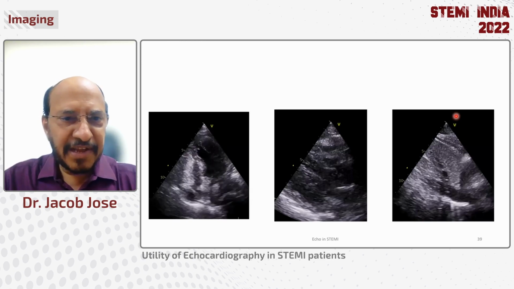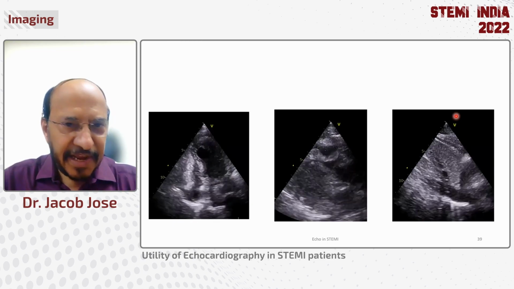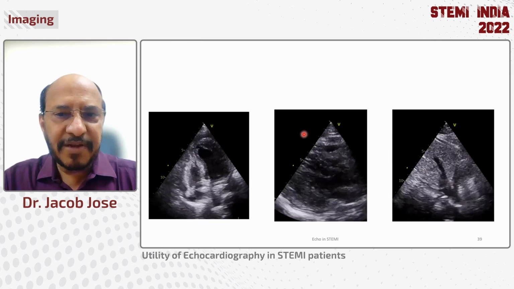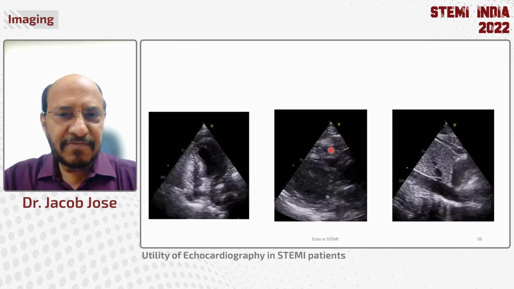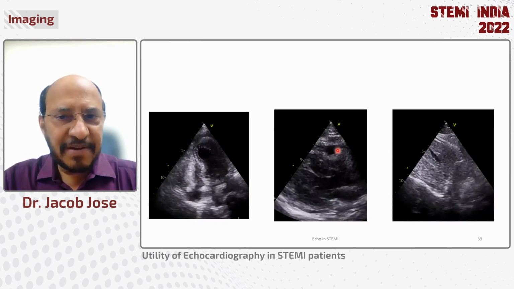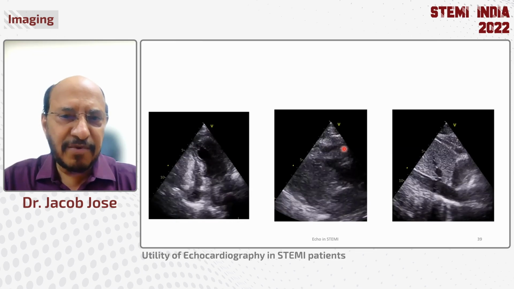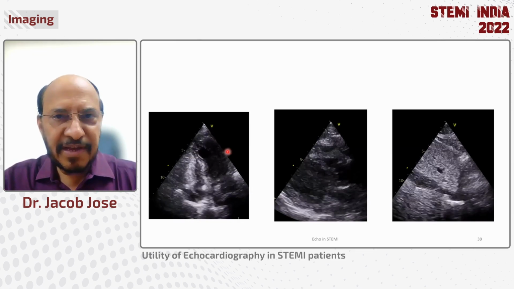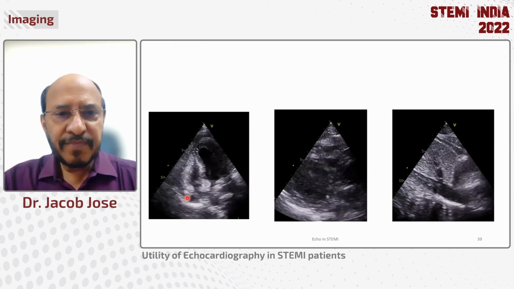This is a patient that we recently came across, who on the second day in the ICU suddenly developed a rupture, and the patient had to be taken to the theater to operate. A very small effusion, but you see the RV wall invagination, etc. And the patient actually survived.